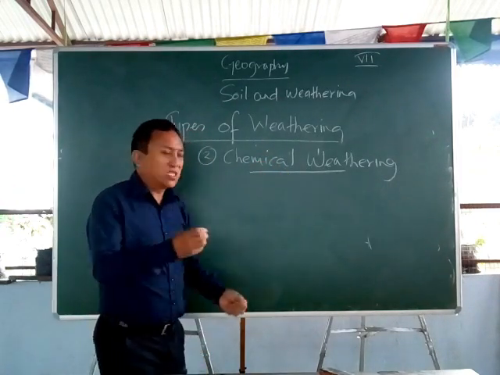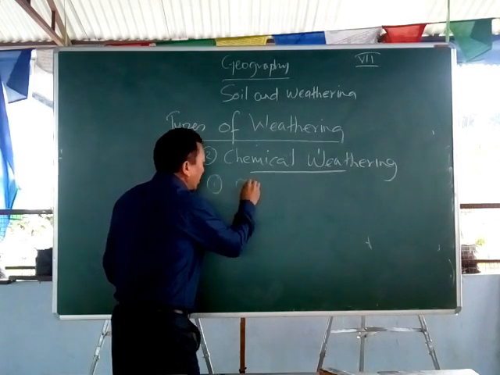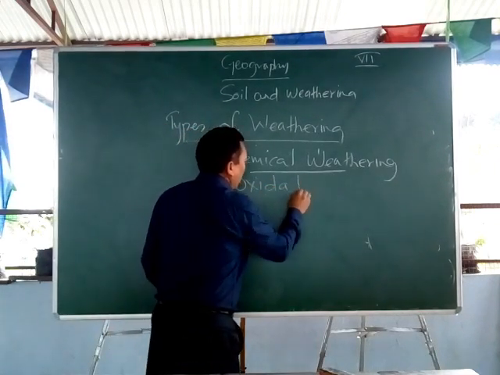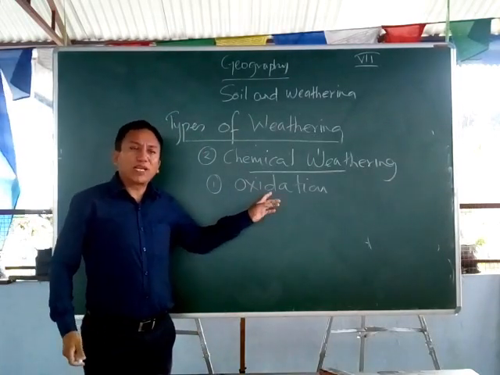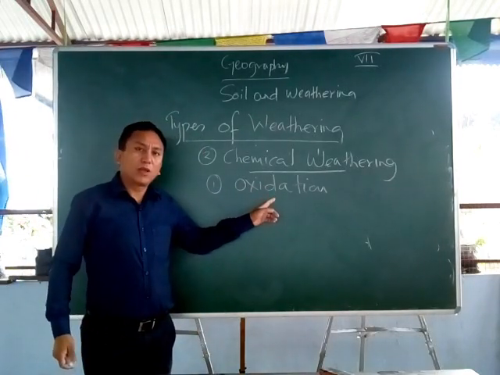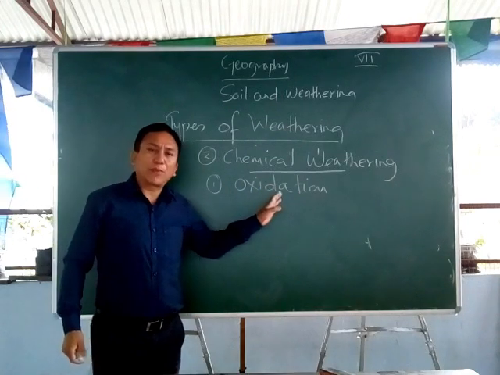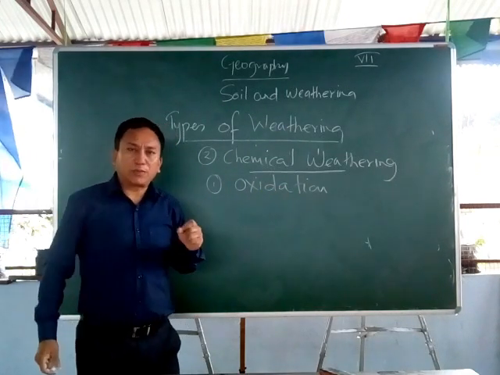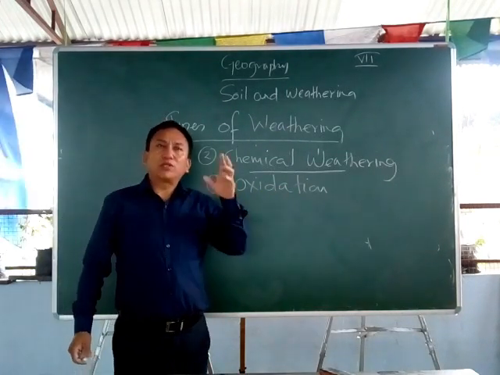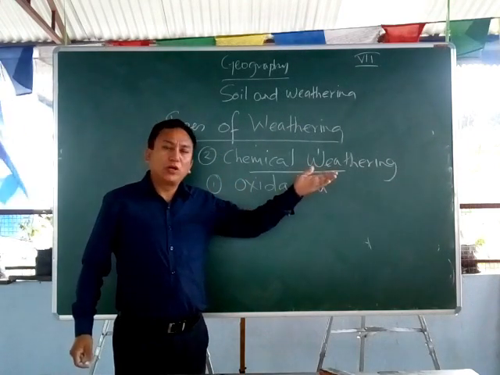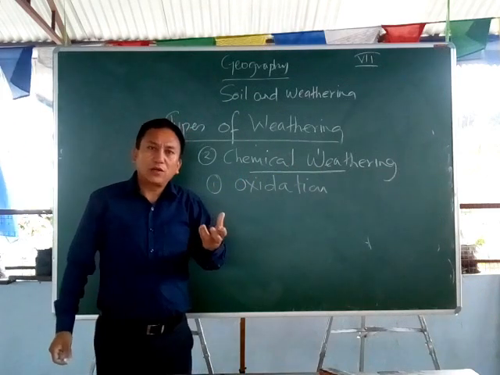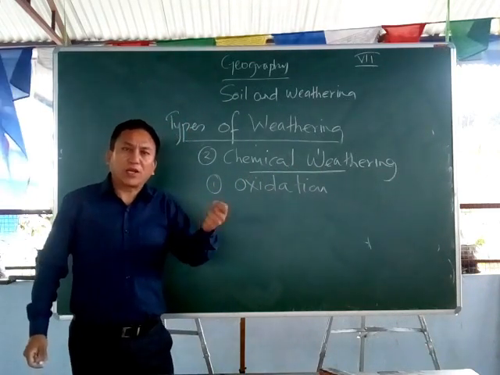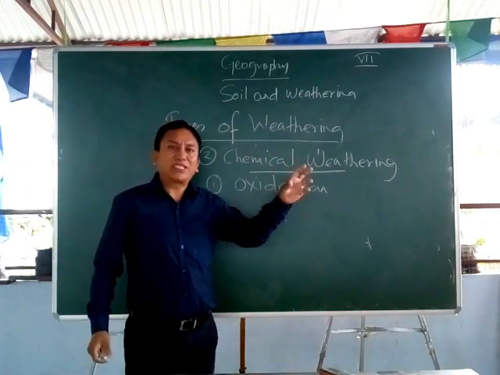So the first one, I'll just discuss some points. The first one we have is oxidation. How do the rocks break down? By the process called oxidation. Now in this process called oxidation, basically rusting takes place. We know that when we throw a piece of iron sheet outside, after some months when you look at the iron sheet, it is rusted. A chemical reaction has taken place whereby the tin sheet has rusted.